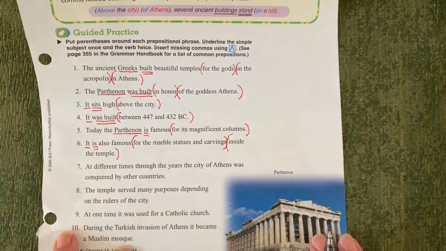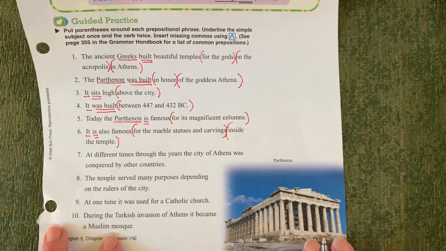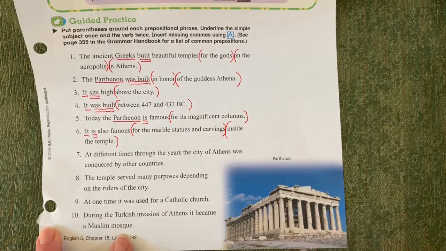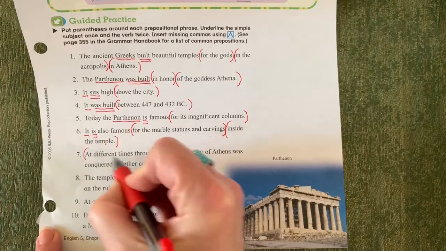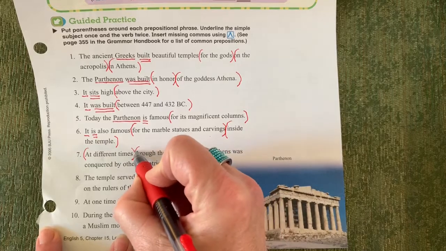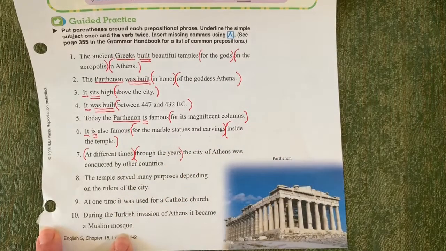Okay, good. Number 7, at different times through the years, the city of Athens was conquered by other countries. Okay, see any prepositional phrases? Yep, at different times, through the years, by other countries.